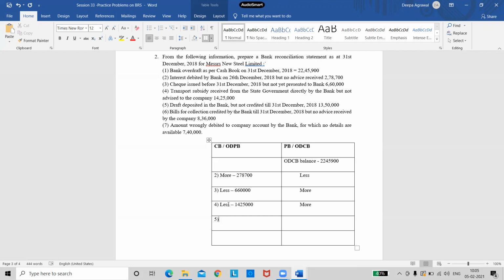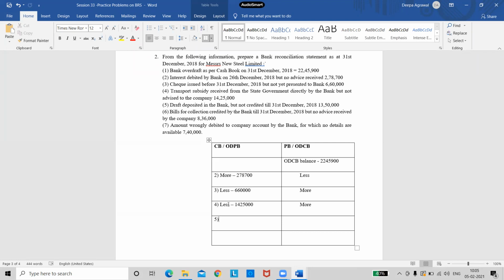What do you mean by a draft? Overdraft. No, it is not an overdraft. It is like a DD. You know a demand draft? We pay DDs like checks, isn't it? Sometimes payments have to be made through DD. So DD is nothing but your demand draft. So he says a draft has been deposited in the bank, but it has not been credited.